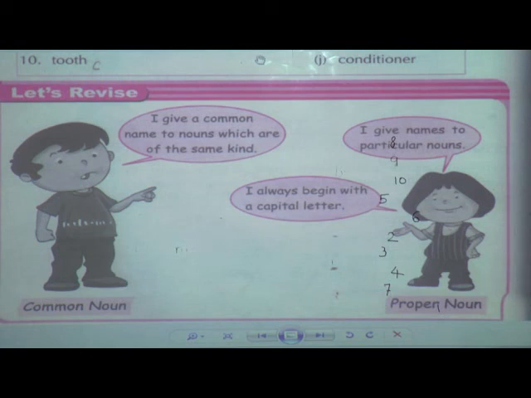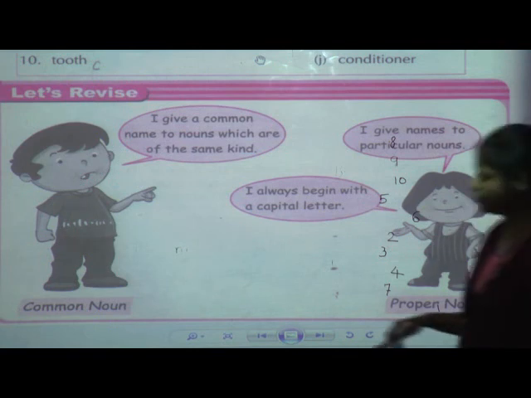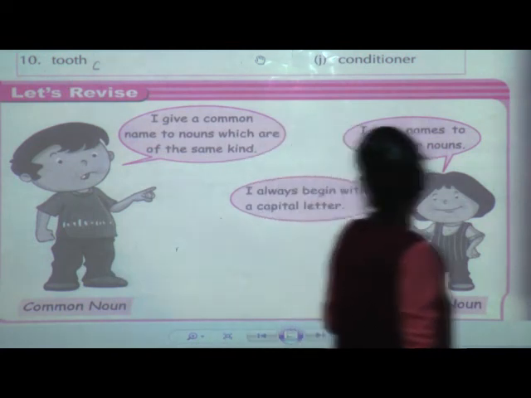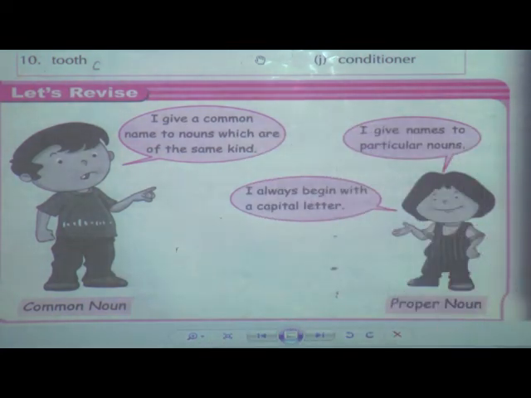Okay students, now next we will just have a revision of common noun and proper noun. I give a common name to nouns which are of the same kind. Under which does it fall? Common noun. It comes below common noun.